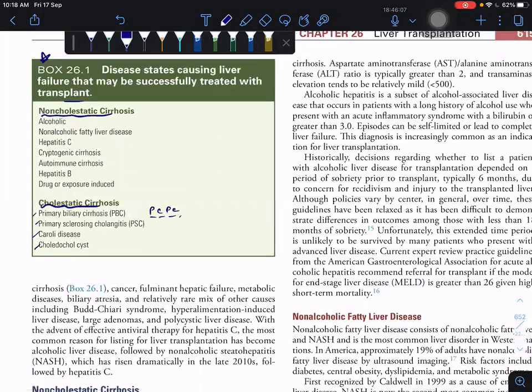Primarily, the MCQ is: what is the most common indication for adult liver transplantation nowadays? Cirrhosis due to alcohol. Previously it was hepatitis C, but nowadays it is alcoholic liver disease, followed by NAFLD, non-alcoholic fatty liver disease, followed by hepatitis C. So this is your order: first, second, and third.